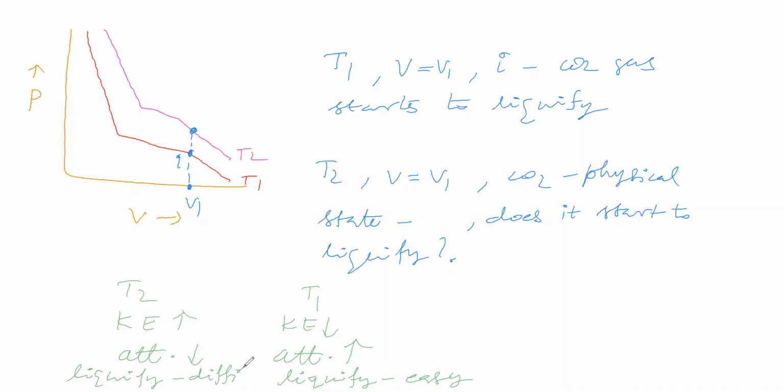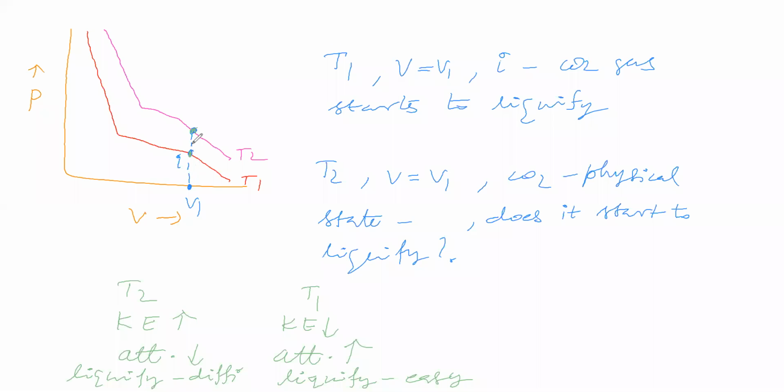now say, when the temperature is T2 and the volume is V1, what is the carbon dioxide physical state? Here at this point, when the temperature is T1, corresponding volume is V1, carbon dioxide gas starts to liquefy.